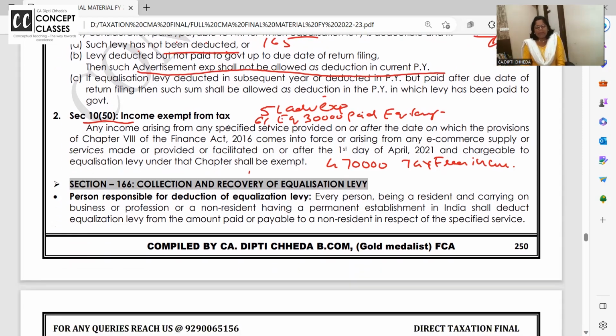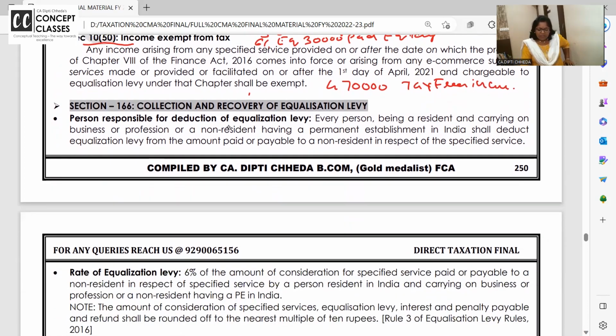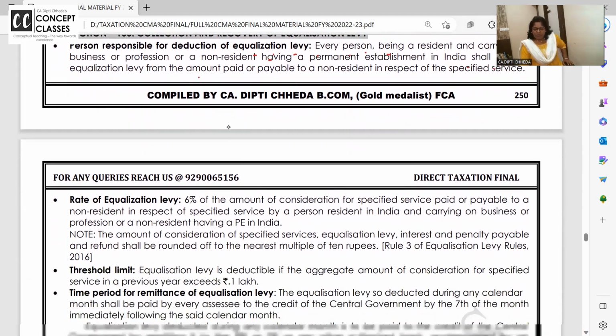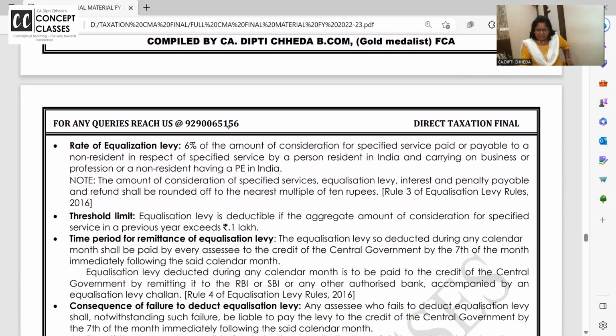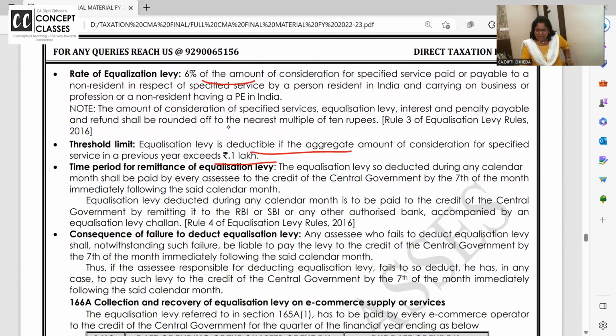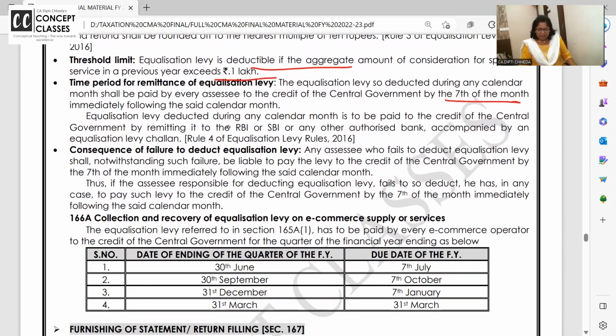Have you written this example? Otherwise you will not understand it at home. Okay. Person responsible for deducting equalization levy: every person being resident and carrying on business, or a non-resident having a PE in India, shall deduct equalization levy from the amount payable to a non-resident, and it is deducted at 6%. Threshold limit is 1 lakh. If you pay up to 1 lakh, don't deduct; if you pay above that, 6% on the entire amount. Time limit of remittance is 7th of the next month.